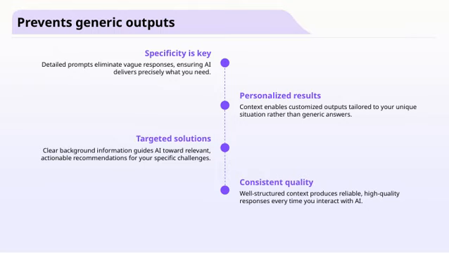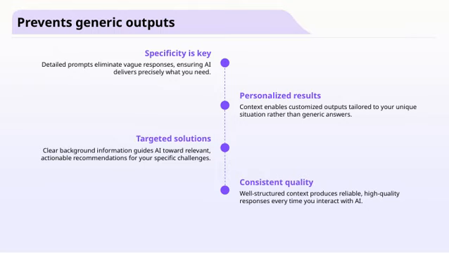Now, adding context takes this a step further. When I provide background information, the AI can generate personalized results that are tailored to my unique situation, rather than offering one-size-fits-all solutions. This makes the responses more useful and actionable. And speaking of actionable, clear background info guides the AI toward relevant recommendations that directly address my specific challenges. It's about making the solutions targeted and effective.